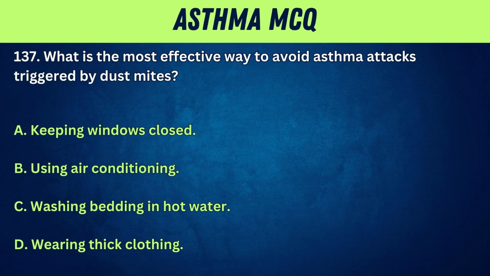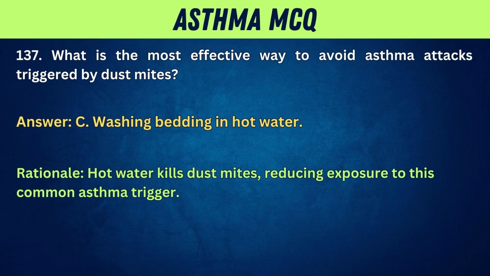137. What is the most effective way to avoid asthma attacks triggered by dust mites? A. Keeping windows closed. B. Using air conditioning. C. Washing bedding in hot water. D. Wearing thick clothing. Answer: C. Washing bedding in hot water. Rationale: hot water kills dust mites, reducing exposure to this common asthma trigger.